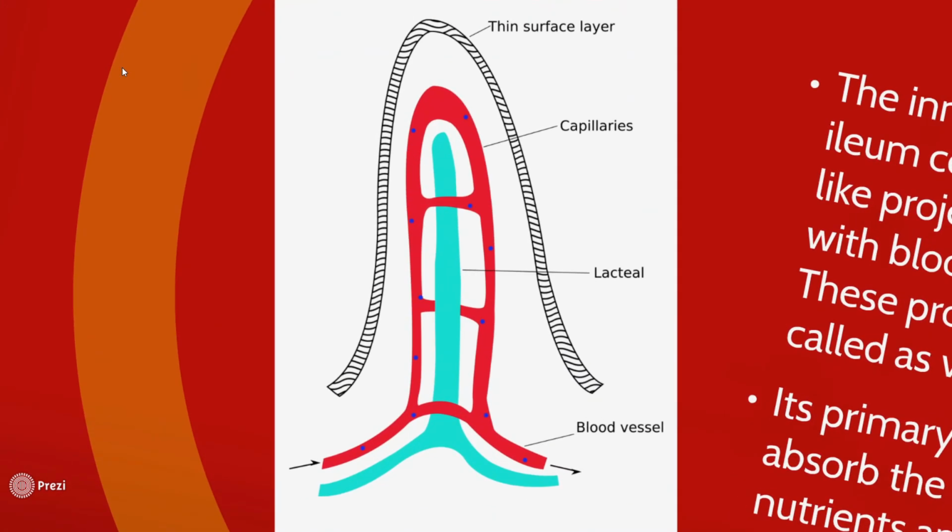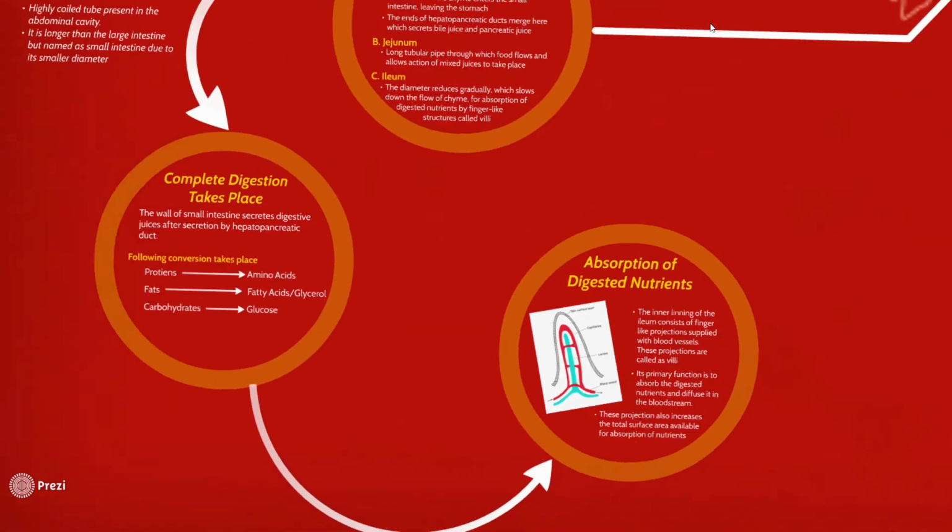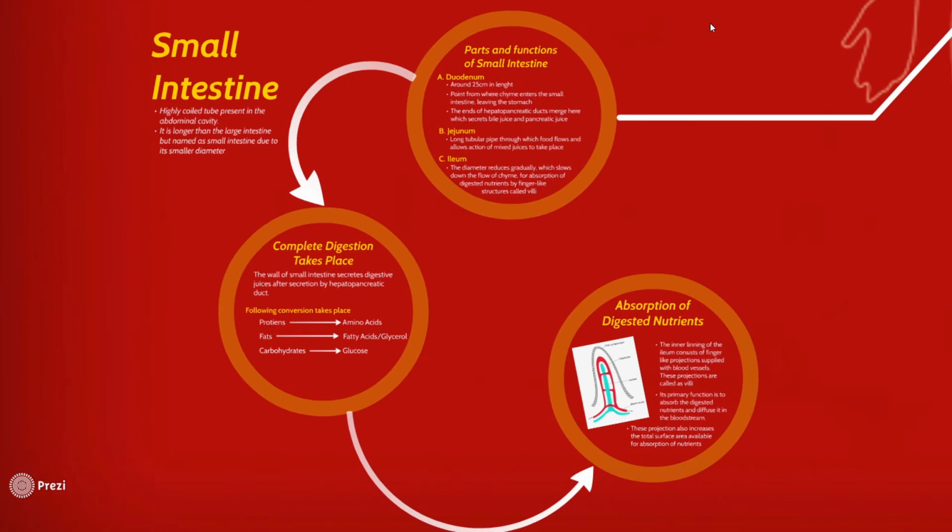If you look at the diagram closely, you'll see that this is the finger-like projection, and these are the blood vessels supplied to it, which take the nutrients absorbed from this layer, the inner portion of the intestine, diffuse them inside the bloodstream, and then take them to different organs of the body. So that's all to understand about the small intestine. Now we can move ahead.